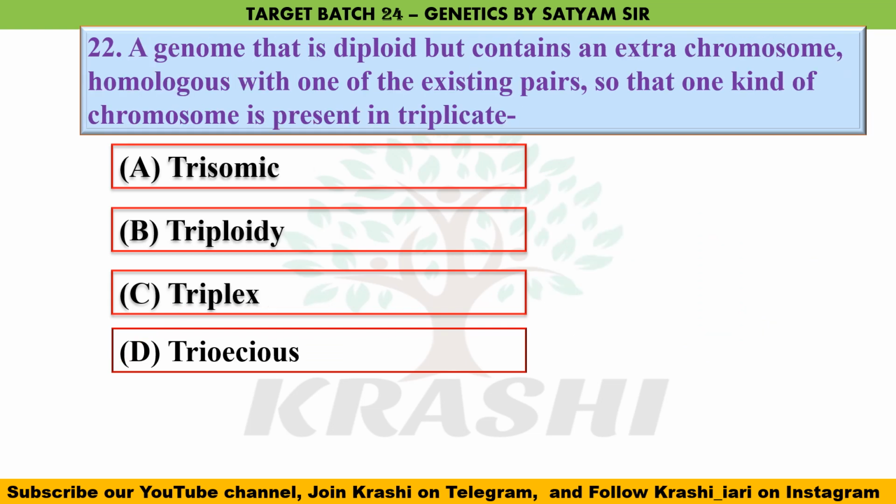Question number 22. A genome that is diploid but contains an extra chromosome homologous with one of the existing pairs, so that one kind of chromosome is present in triplicate. This condition is called, out of these, the correct answer is option A, trisomic condition. In trisomy, we have an extra copy of a chromosome, whereas in triploidy, we have an extra set of chromosomes.